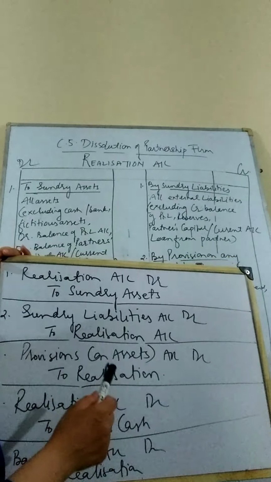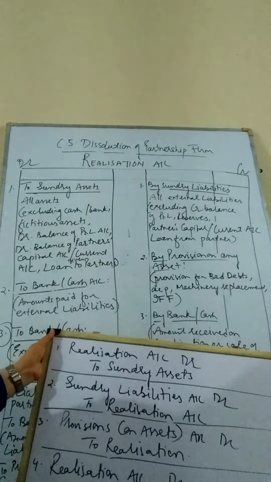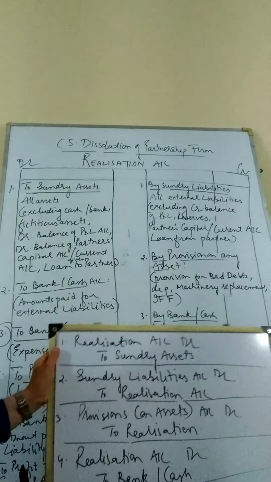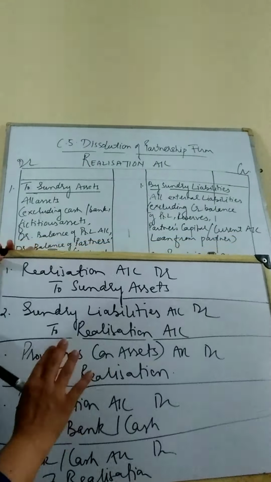Sundry assets means we can have debtors, we can have plant, land, building, machinery, but we cannot have these assets that are excluded. Cash will not be transferred, debit balance of P&L and fictitious assets will not be transferred, nor any partner's capital account balance or current account balance or loan given to the partners. These assets will not be transferred. Only the assets which are in the nature of being sold out can be transferred in the realization account, and the journal entry will be on the debit side of the realization. You can see on the debit side, so realization account is debited and sundry assets will be credited. This is the entry for the transfer of sundry assets.